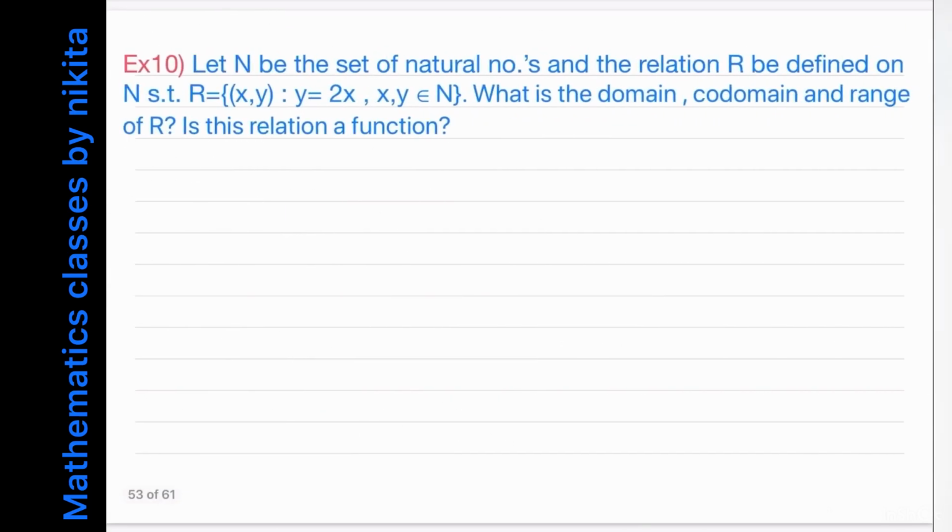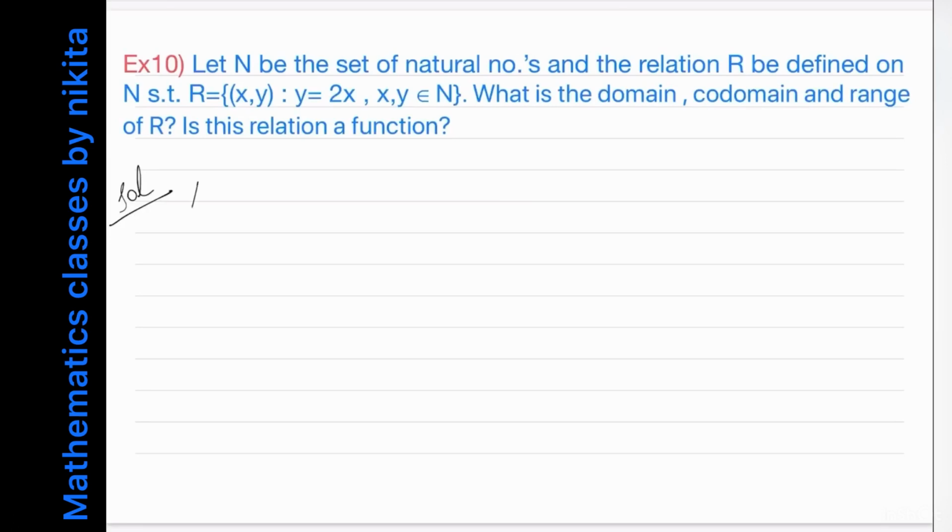Now let's see example 10 of your NCERT book, which says that let capital N be the set of natural numbers and the relation R be defined on N such that R is equal to all those (x, y) such that y is equal to 2x. x and y are both coming from N. Okay, so this is a relation on N. You have to tell its domain, codomain, range of R, and then you have been asked whether this relation is a function or not.